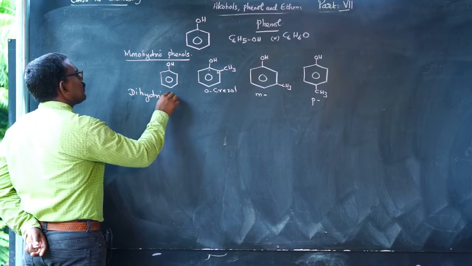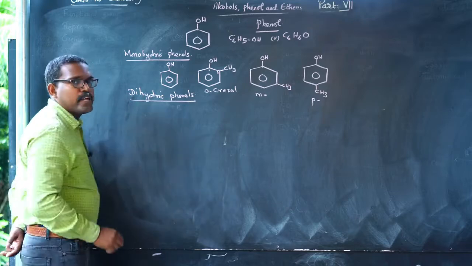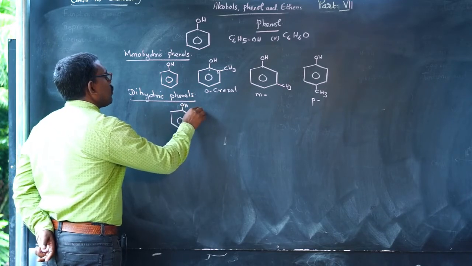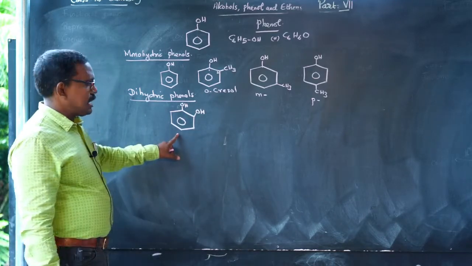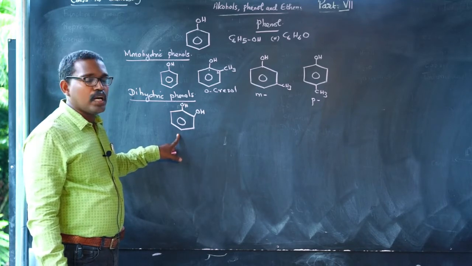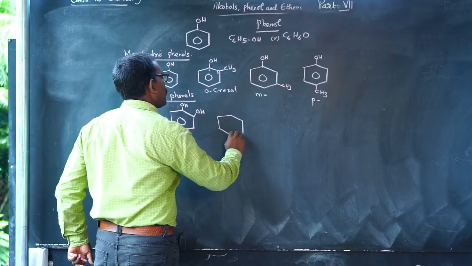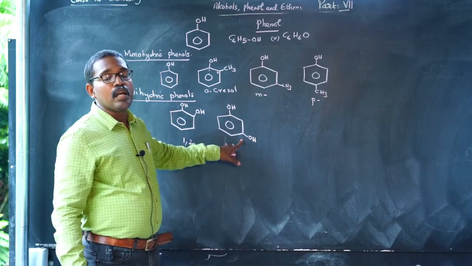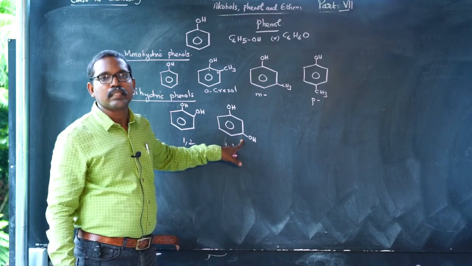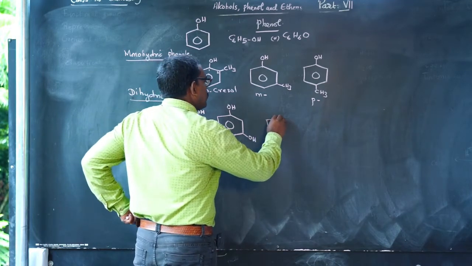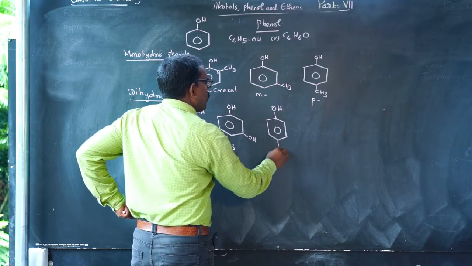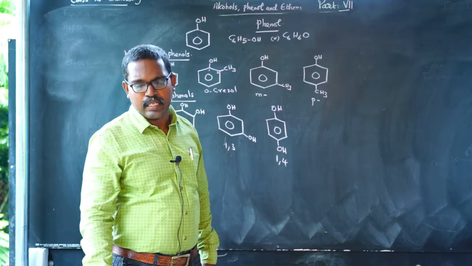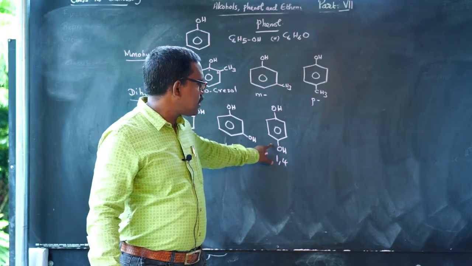Dihydric phenols consist of two OH groups. 1,2-dihydroxybenzene is known as catechol. 1,3-dihydroxybenzene is called resorcinol. 1,4-dihydroxybenzene is called quinol.